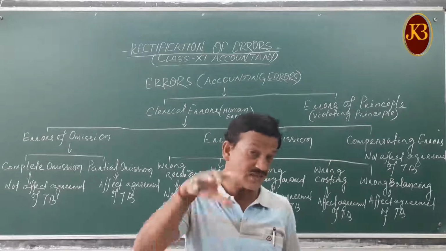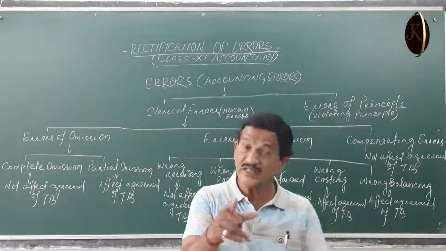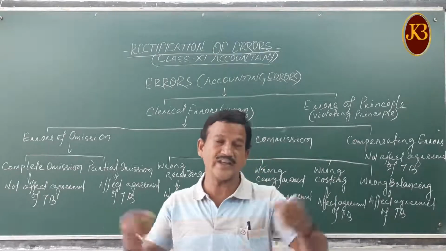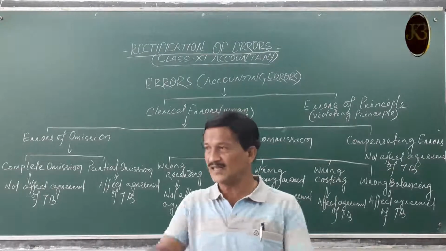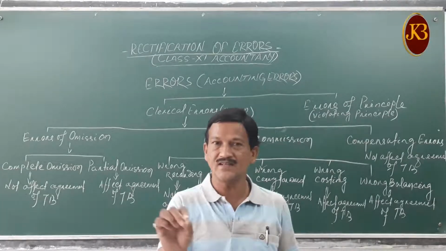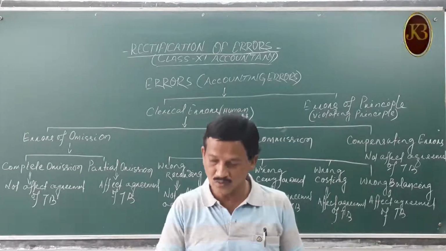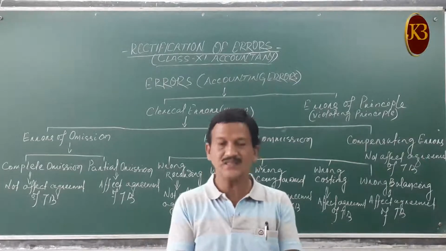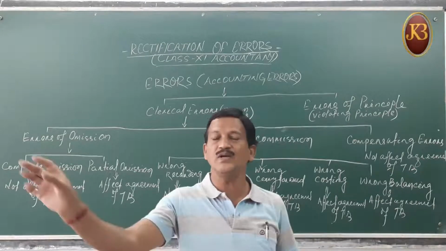So if there is a mistake, then what will you do? Now you have to do the corrections, rectifications. Correction and rectification in the accounting records means not overwriting, not cutting, not erasing or using whitener to correct it.